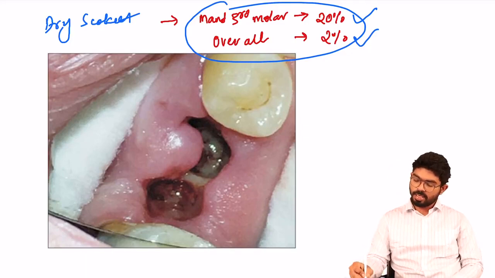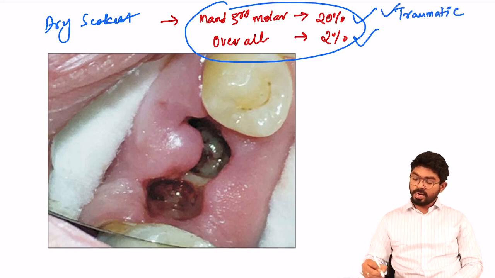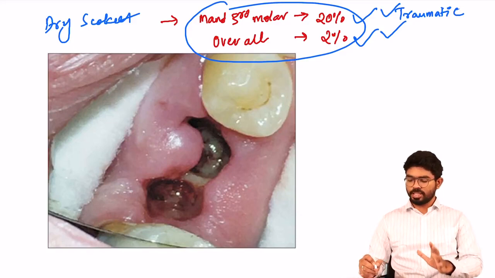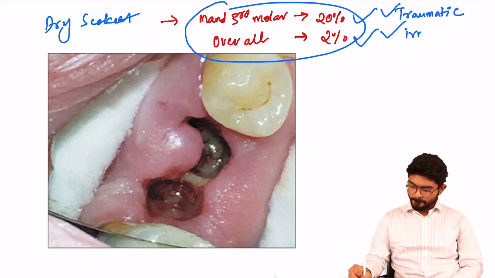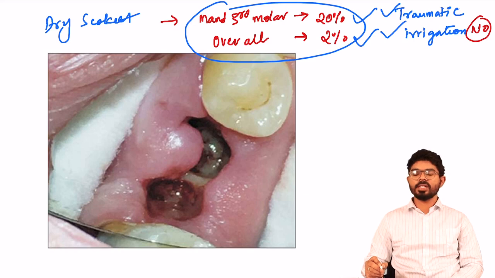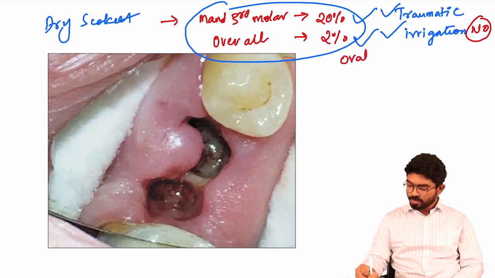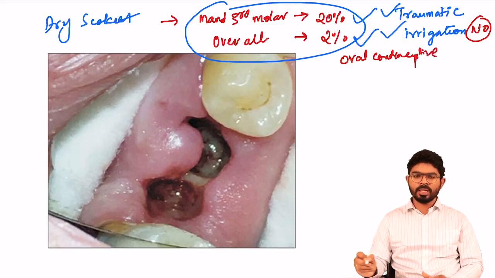So what is the first one? Traumatic extraction. The second one is lack of proper irrigation. No irrigation, high chances of dry socket. The third one, you have to make a note about oral contraceptives. It's a very, very common thing.